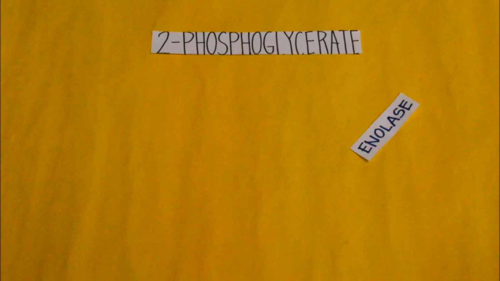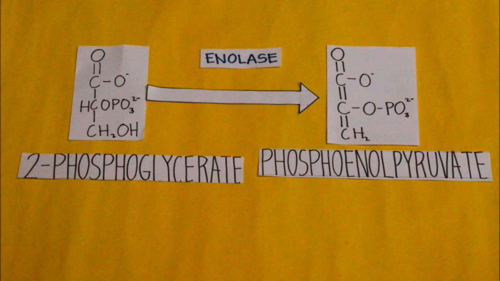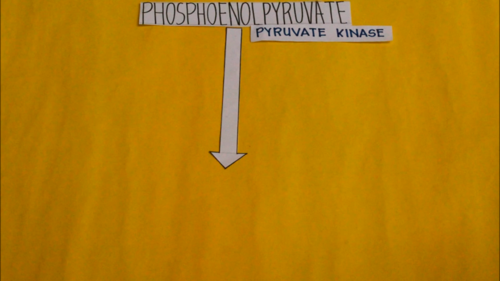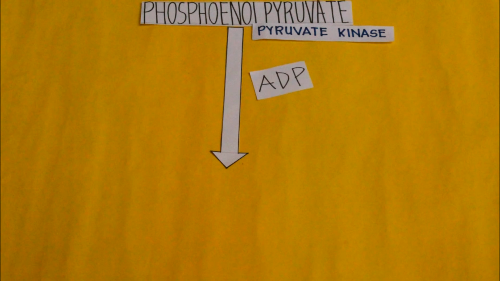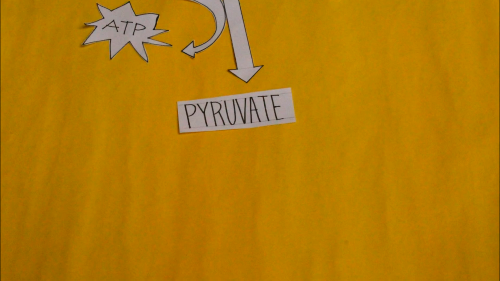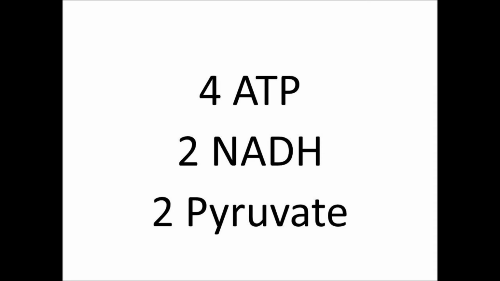Enolase will produce phosphoenolpyruvate when it attaches to 2-phosphoglycerate. Pyruvate kinase will transfer the remaining phosphate group from phosphoenolpyruvate to a free ADP, producing an ATP and pyruvate. This stage then is now called as energy yielding stage since it had produced 4 ATPs, 2 NADH, and 2 pyruvates.